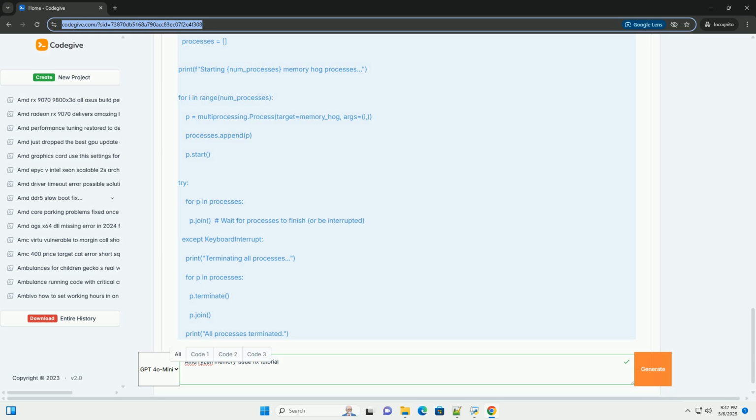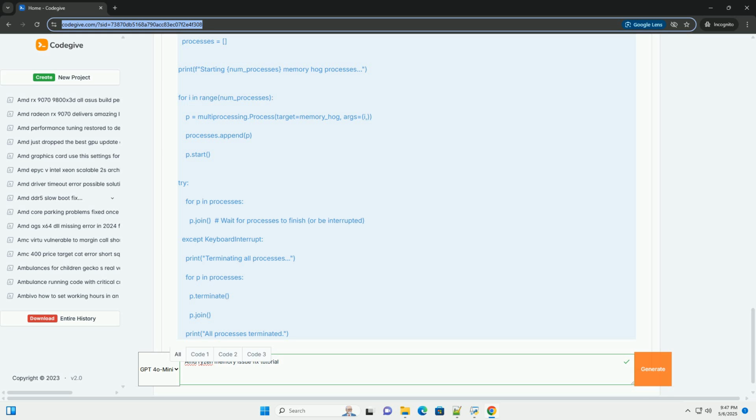Four, code examples. While you can't directly control memory settings with code outside of BIOS modifications, which are extremely dangerous and not recommended, you can use code to monitor memory usage and perform basic stress tests to complement the other testing tools. Python, using psutil, memory usage monitoring.